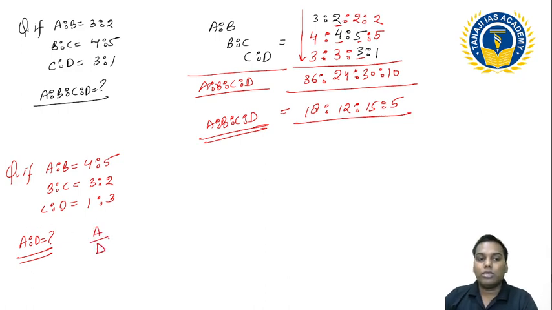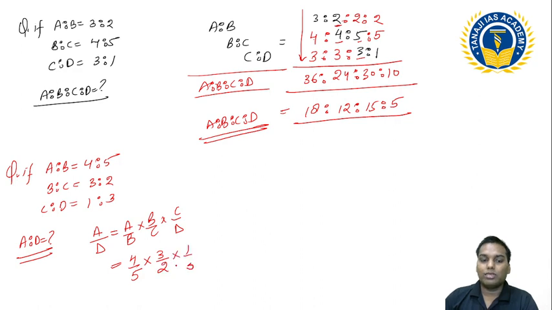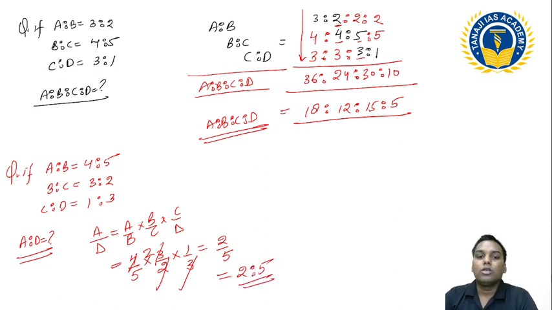A ratio D is A upon D, which is equivalent to A upon B into B upon C into C upon D. I have all these values. So this is 4 by 5 into 3 by 2 into 1 by 3. Is it okay? This 3 is cancelled with this 3, this 2 is cancelled with this 2, so this is 2 by 5, so this is 2 ratio 5. This is much easier than the earlier way.